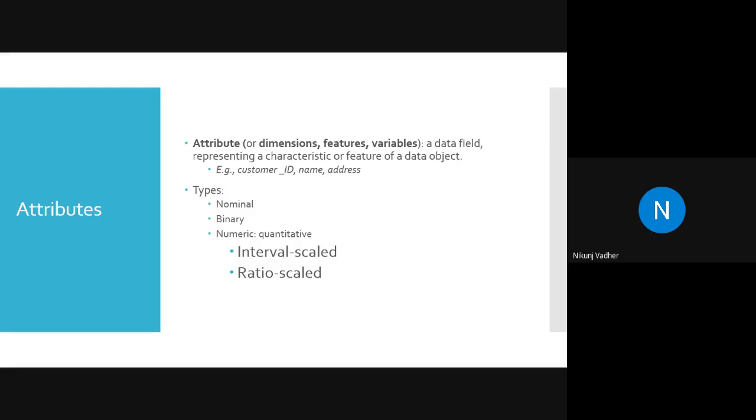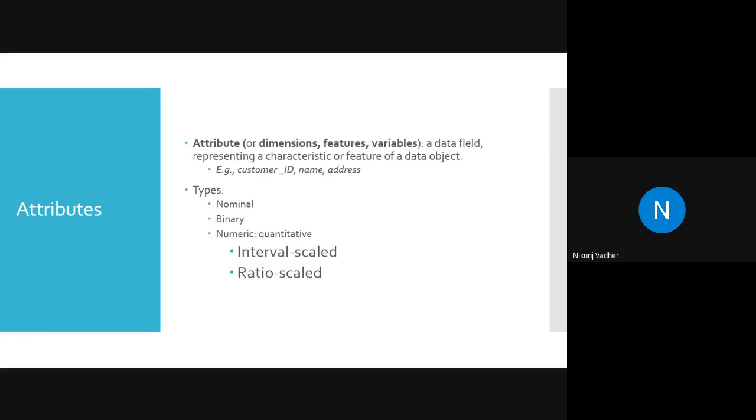Now, how many types of attributes are there? Nominal, binary, and numeric. So what is nominal? Nominal means label. Whatever label we are giving, that is nominal. For example, this is bench, this is chair, this is apple, this is mango, this is spoon, this is laptop.